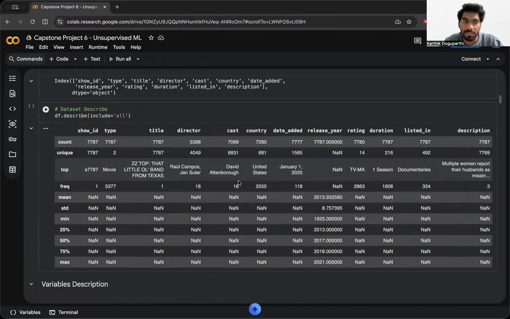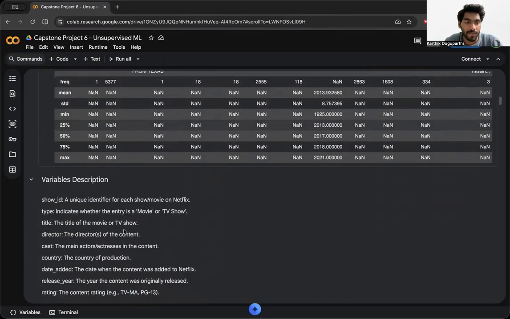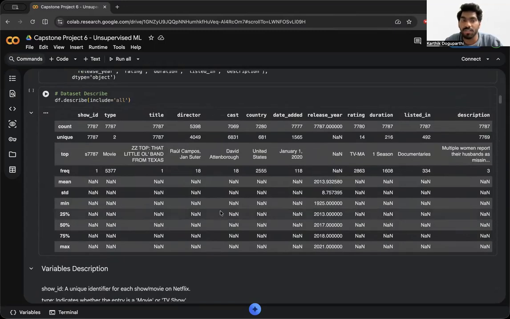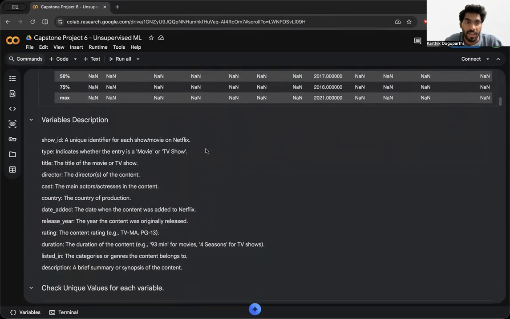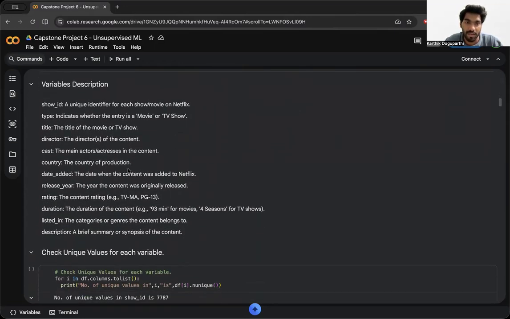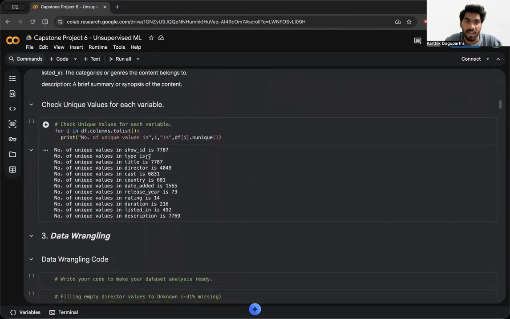To describe all the columns, this is how to describe them with the release year, and I'm including all, because if I don't include all, it shows only object data type as default, or integer data type as default. I didn't want that. I want every column to be shown. These are all the variables in my dataset. I wanted to check if there are any unique values or any repeatables. Few columns have unique values, and most of them have very few repeated values.